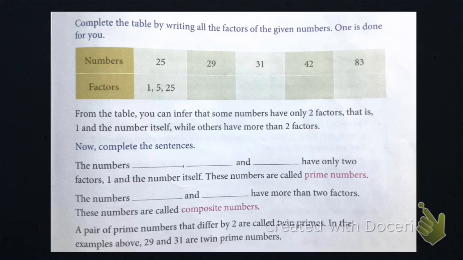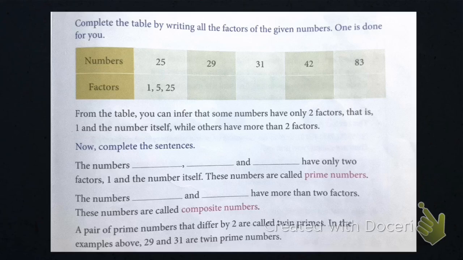In previous classes we had discussed divisibility rules for numbers. Today we'll do a very important topic, that is prime numbers and composite numbers. There are some numbers which cannot be divided by 1, 2, 3, 4, 5, 6, 7, 8, 9 or 10. They can only be divided by themselves or by 1.